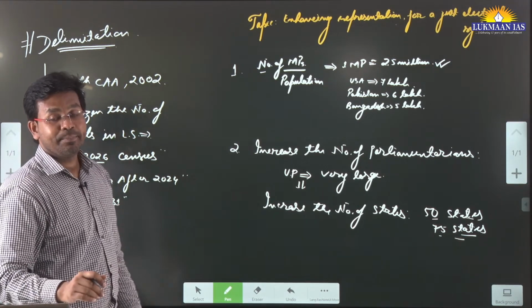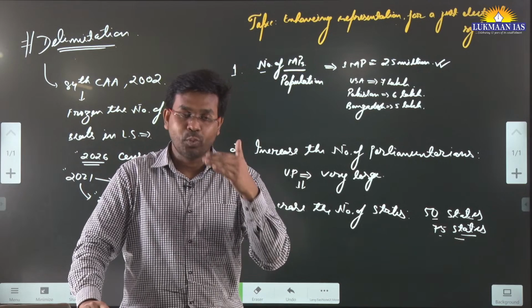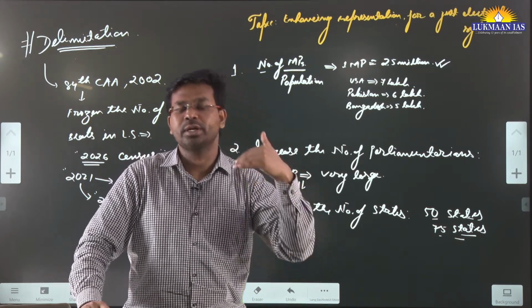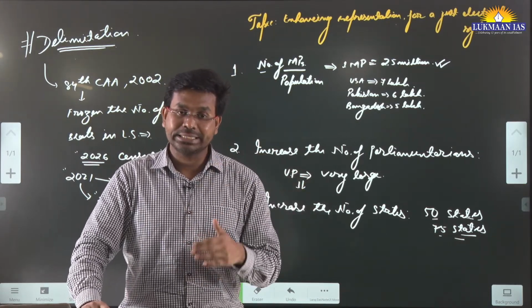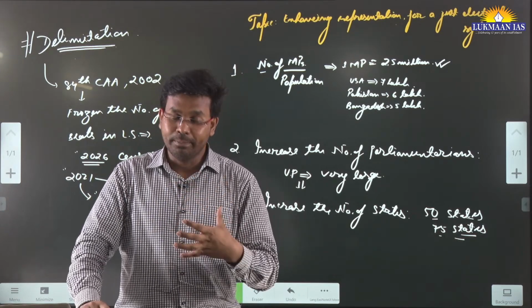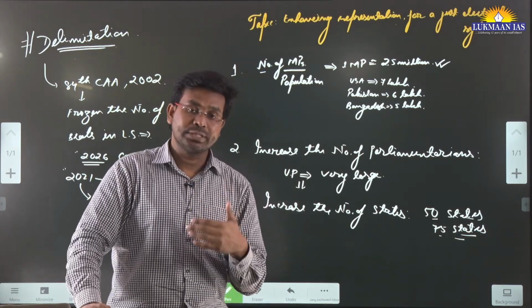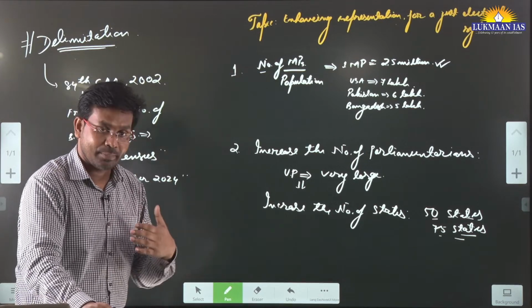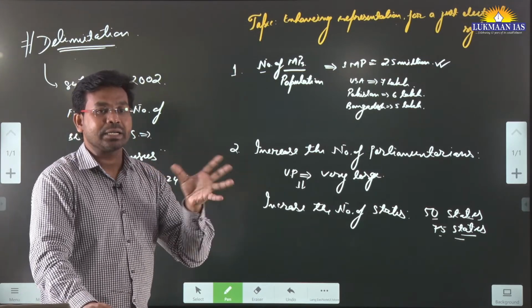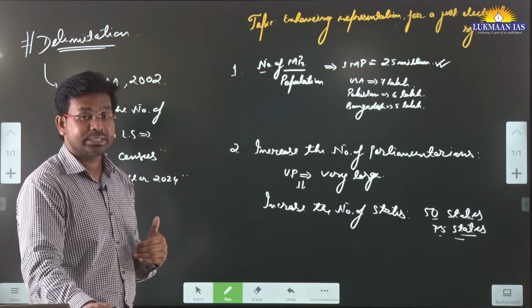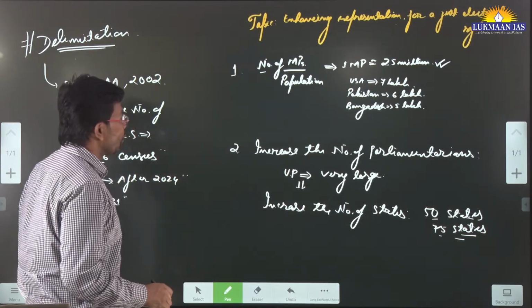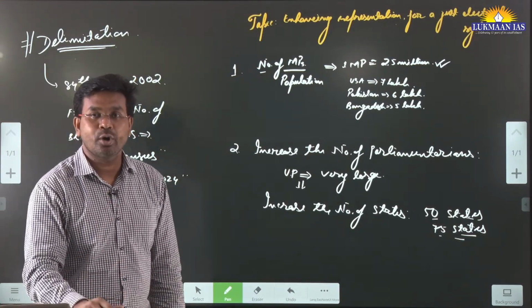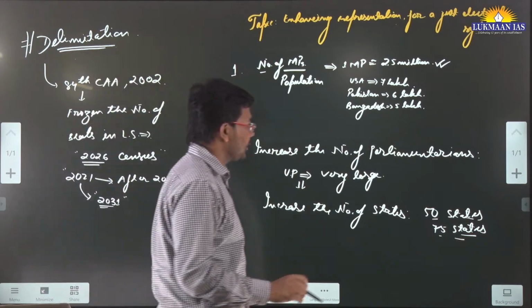By that time, many states will have a huge population, while other states that have taken up proper family planning, where the population has been controlled to certain limits, may be punished if they follow the population data only.